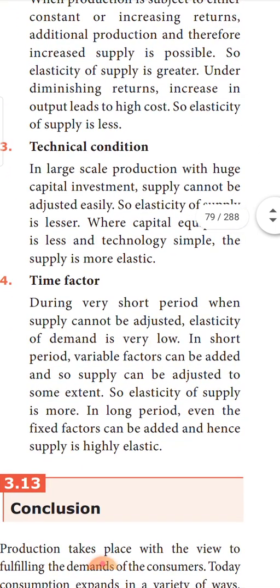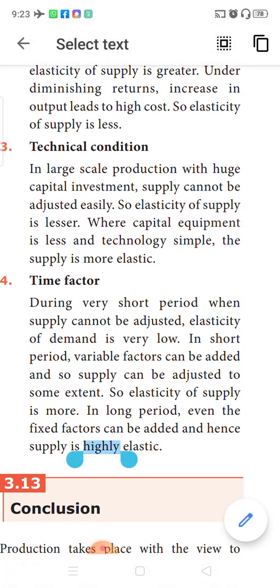Next is technical condition. In large scale production, where huge capital is involved, you cannot automatically adjust supply. Just imagine when heavy machines are utilized to produce goods and services. All of a sudden you cannot change the total system and alter the supply. If you suddenly want only fewer units of output, you cannot just run the machines to produce fewer units. That machinery and technology is designed to produce huge units of commodity. So, when capital technology is on the higher side, the elasticity of supply is less.